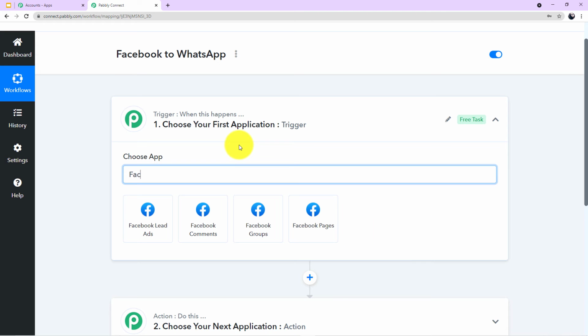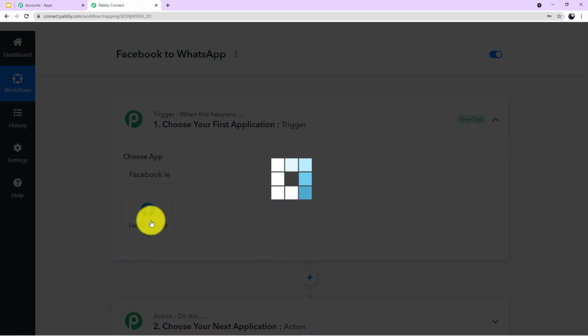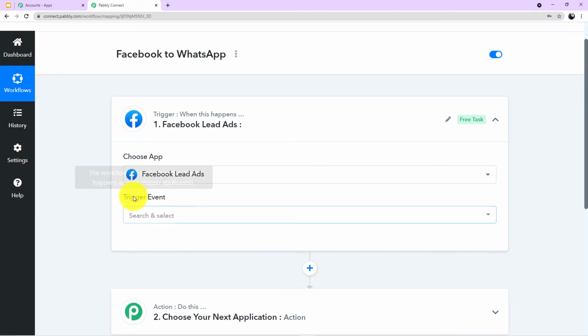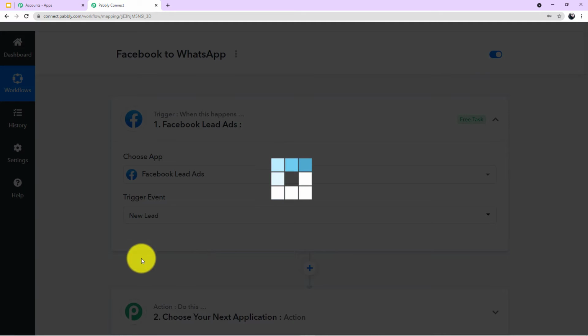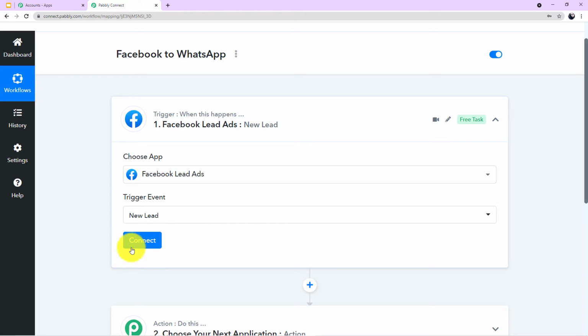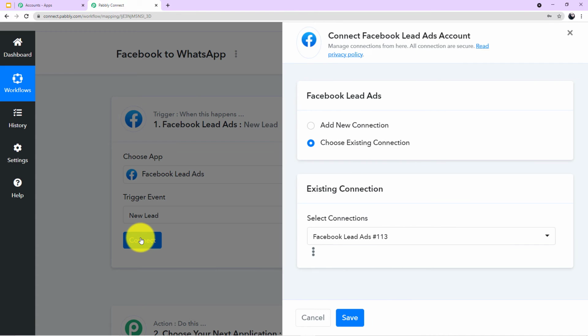And here you have to search for Facebook lead ads. As you can see on my screen, I'll click this. Now a new field of trigger event has emerged in front of me. If you click this arrow, you can see the trigger event. I want to choose this particular trigger event, new lead. So I'll choose this, and now I'll click on connect.